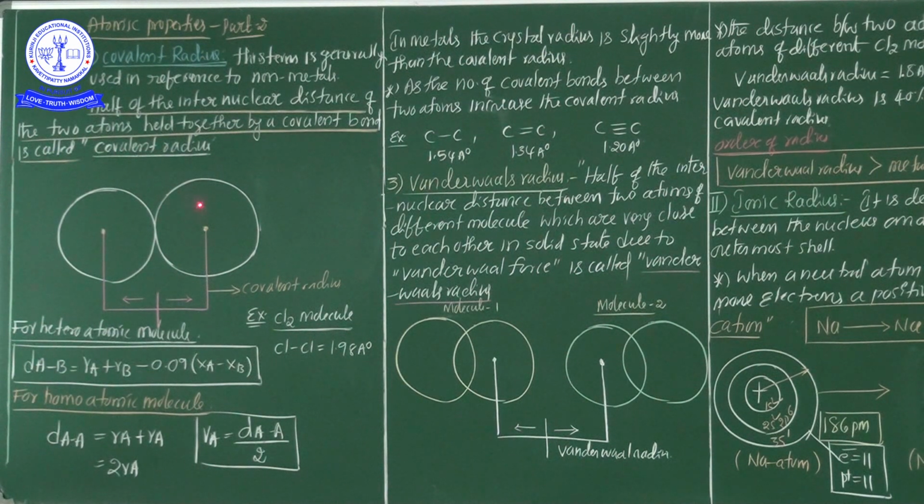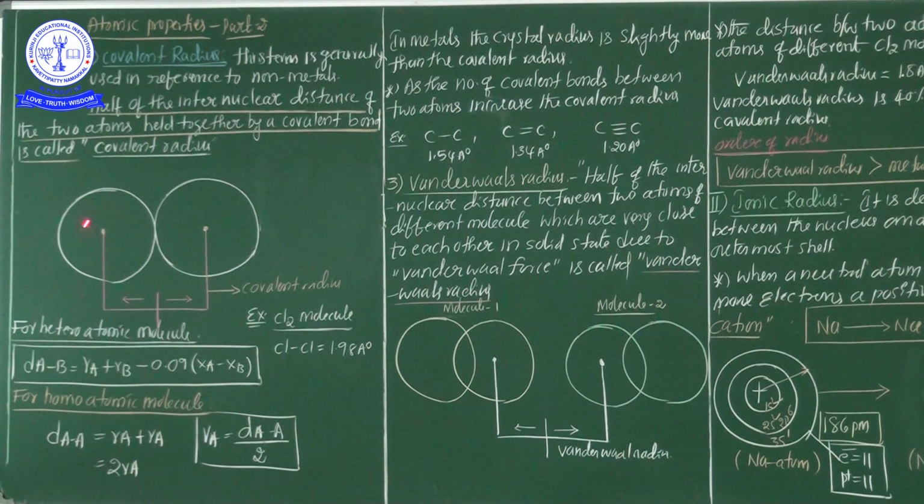In my previous class I clearly explained that in the case of a single atom, calculating or determining the atomic radius is very difficult because the electron cloud outside the nucleus extends up to infinity. That's why, to calculate any atomic radius, not only in metals but also in non-metals, the basis is half of the internuclear distance of two atoms held together by a covalent bond.